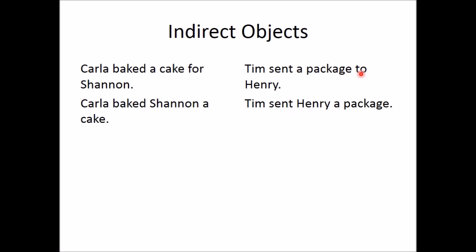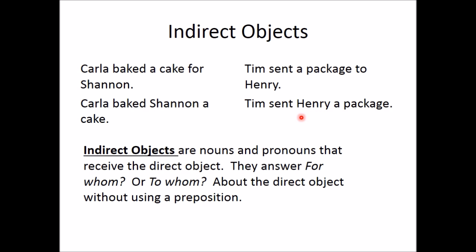There just isn't a prepositional phrase. Tim sent Henry a package. So the package was sent, so the package is still the direct object, and Henry received the package. Henry is receiving the direct object. So in these sentences below that have no prepositional phrase, we now call that noun an indirect object.